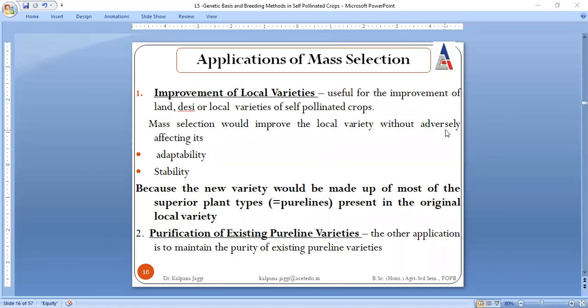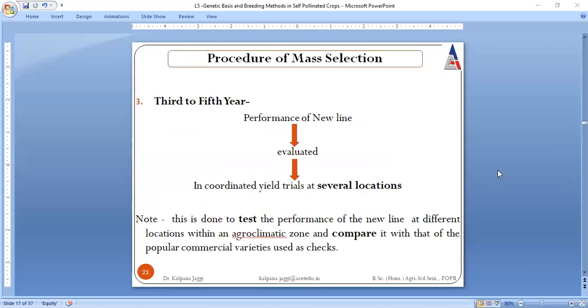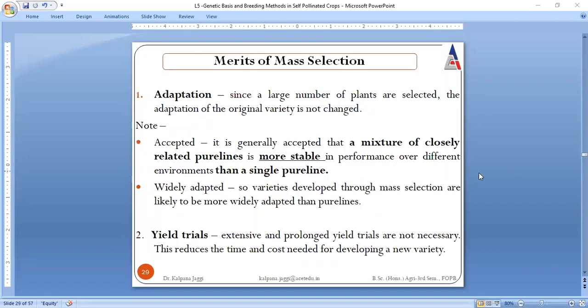So we have discussed the very first breeding game. Then, after the breeding game, we discussed the genetic basis of self-pollinated species. Then I told you about various types of breeding technologies. Then we went for the procedure. Then we discussed the application. And after application, I am going to discuss the merits of mass selection. Merits means advantages.